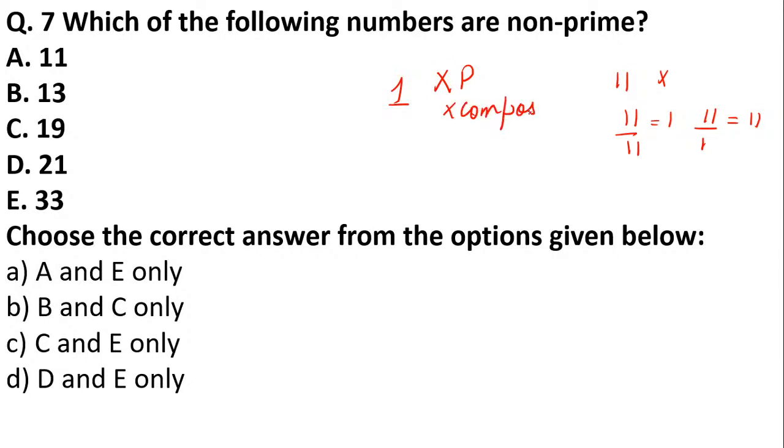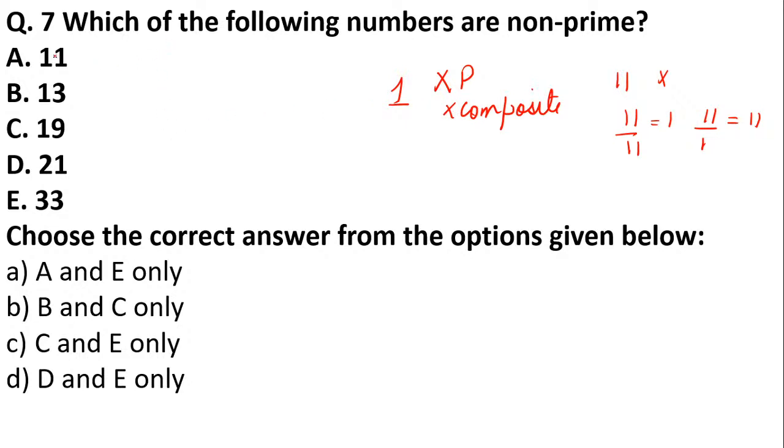You might think, okay ma'am, 1 can only be divided by 1 and itself, but that is not the case. 1 is not a prime number. 2 is a prime number, 3, 5, 7, 11, 13, 17, 19, 23. All these are prime numbers.